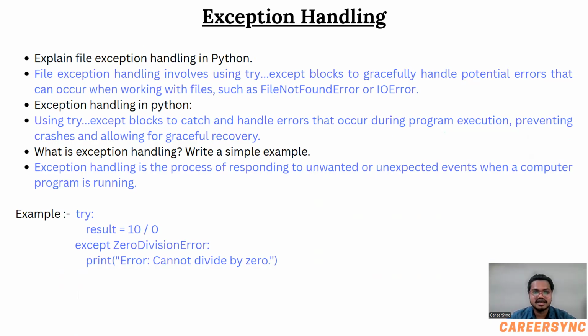Now, what is exception handling in Python? Before, we have learned file exception handling in Python. It means using try except block to catch and handle errors that occur during program execution, preventing crashes and allowing for graceful recovery. What is exception handling? Write a simple example. We have already discussed, so let's see this example. We have used try where result is 10 divided by 2. Except ZeroDivisionError: cannot divide by zero. You can see.